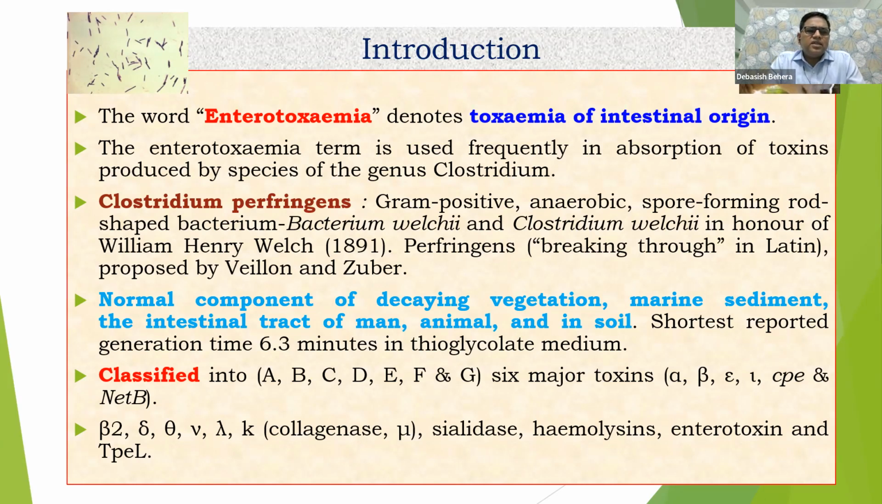It is classified into types A, B, C, D, E, F, G, depending upon its six major toxins. Other than that, a few other minor toxins are also there, as I have mentioned here: beta 2, alpha, gamma, collagenase and other things. You can see it here.